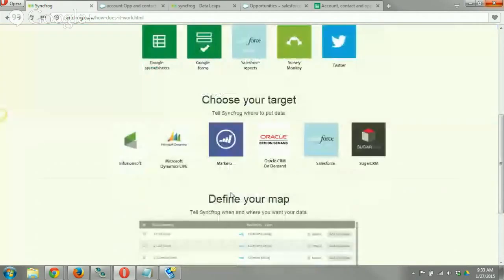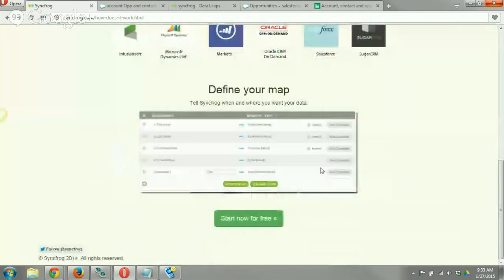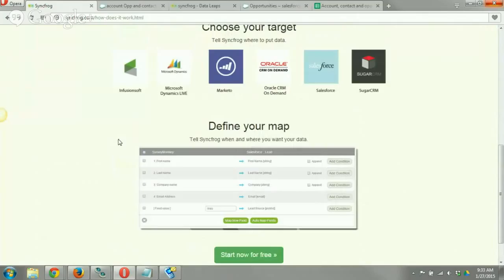So very, very simple, and obviously defining the map here is very, very simple. However, we can get pretty in depth with multi-part mapping and creating accounts and contacts and tying the two together and all sorts of cool stuff like that.